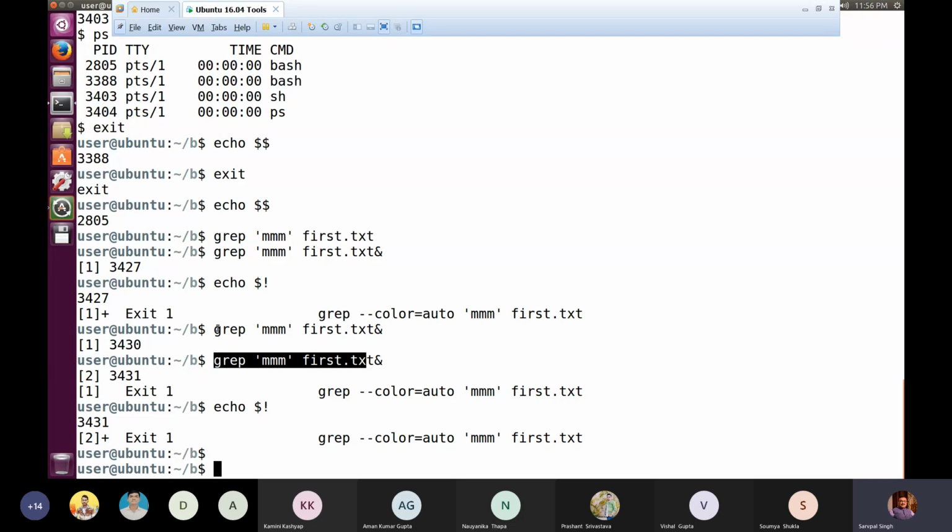Sometimes it takes even one or two days. If you submit it in the foreground, once you have given the command, you will not get the dollar prompt until that command completes its execution, and that will complete tomorrow. So in that situation it is better to submit that process in the background.